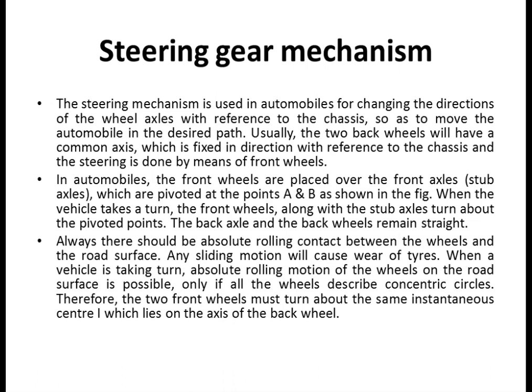So here also we will be discussing only the front part, because the front wheels are placed over the front axles, that is the stub axles, which are pivoted at the points A and B, which we will see in this figure now. Next, when the vehicle takes a turn, what will happen? The front wheels, along with the stub axles, turn about the pivoted points. The back axle and the back wheels always remain straight. Only the front part is going to have the movement. Always there should be absolute rolling contact between the wheels and the road surface.